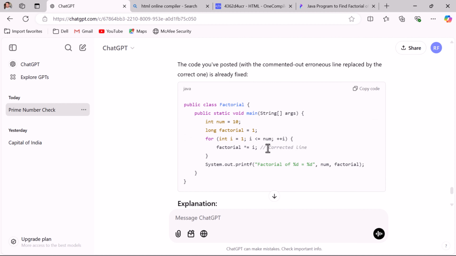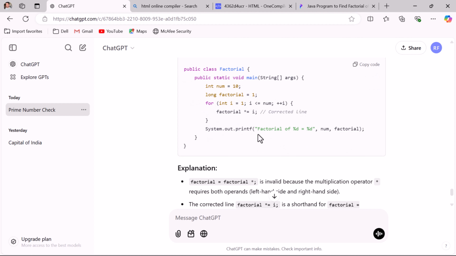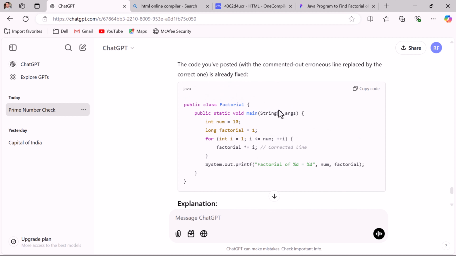So whenever you work on a real-time project and you get some errors, you can just paste that piece of code and ask ChatGPT to find the error in that piece of code. So ChatGPT will definitely help you. So this is how you can use ChatGPT to debug the code or find the errors in the code. I am using Java here, but you can use any programming language.